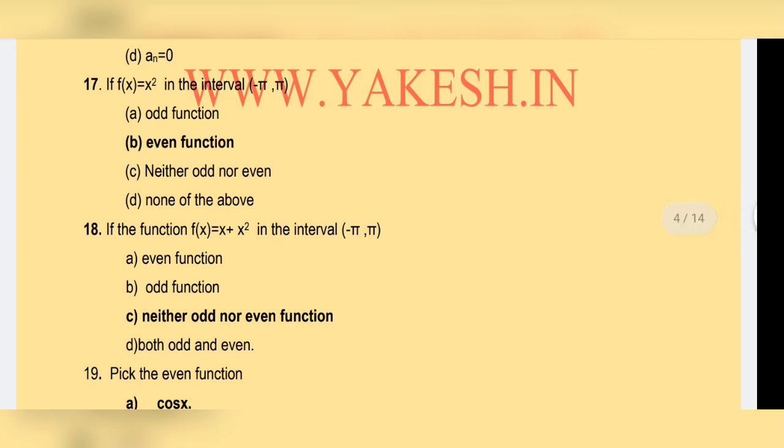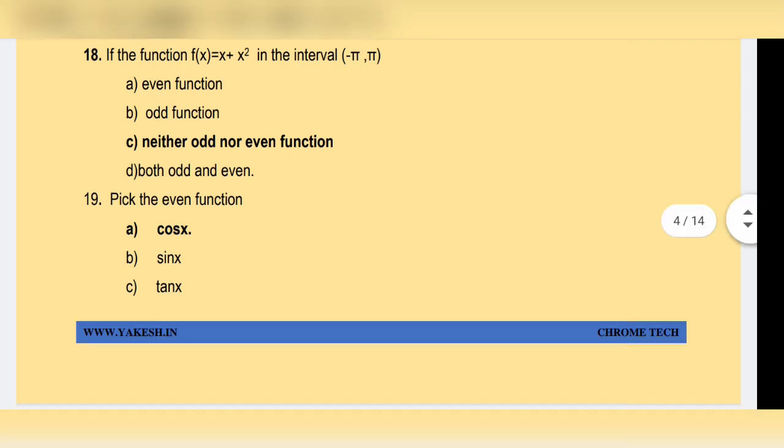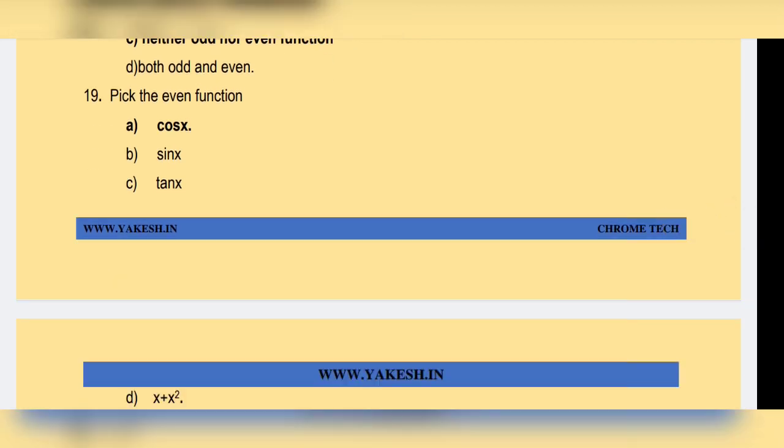If f of x equal to x square in the interval minus pi comma pi. Option B, even function. If the function f of x equal to x plus x square in the interval minus pi comma pi. Option C, neither odd nor even function. Pick the even function: cos x.